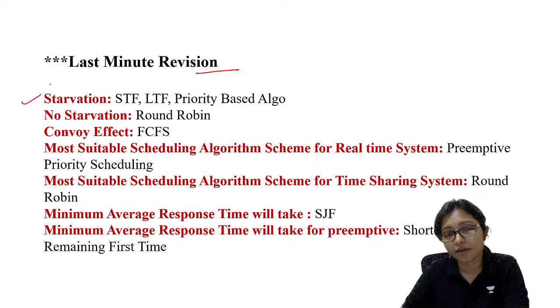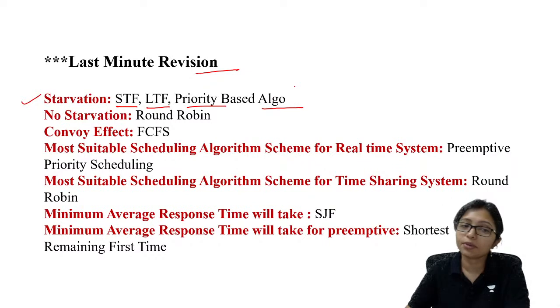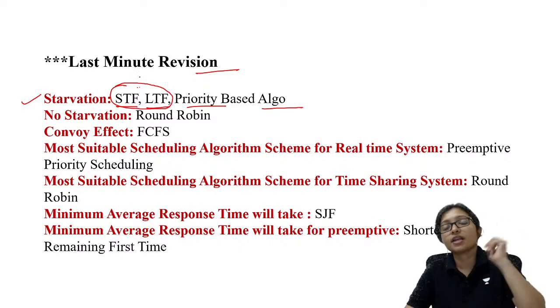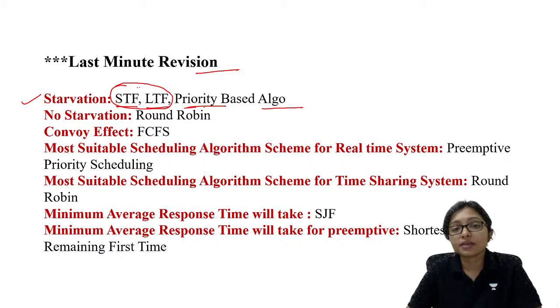Starvation. Which ones suffer from starvation? SJF, LJF, and priority based algorithms. SJF means shortest job first, and SRTF shortest remaining time first. Non-preemptive algorithms always suffer from starvation because I am giving priority to the shortest one or the longest one, and the opposite one is not getting a chance. Priority based also has starvation. Starvation means it is waiting for a long time but not getting a chance.